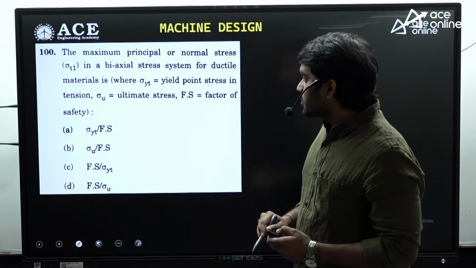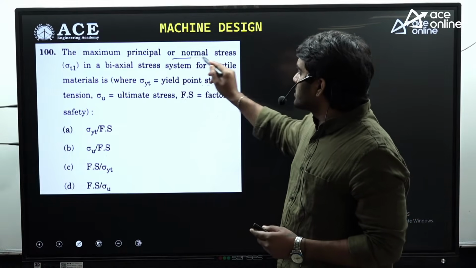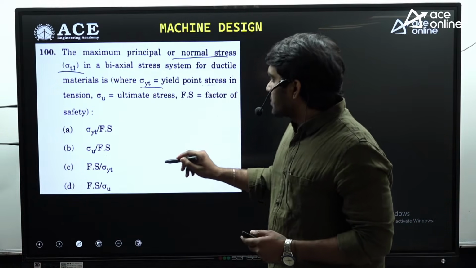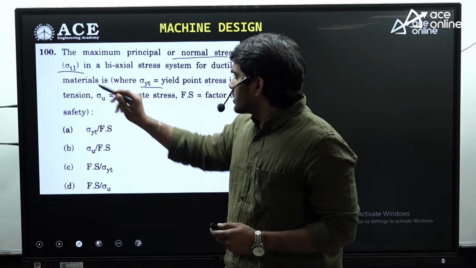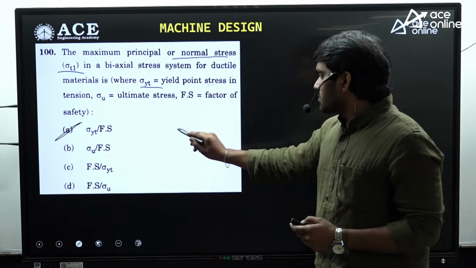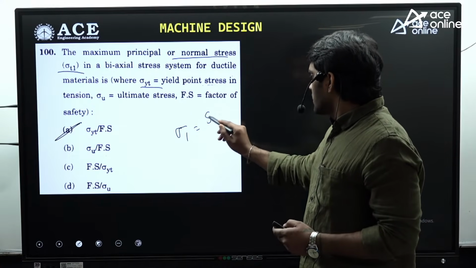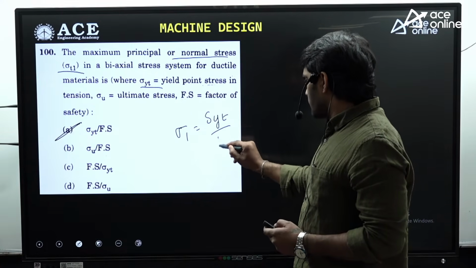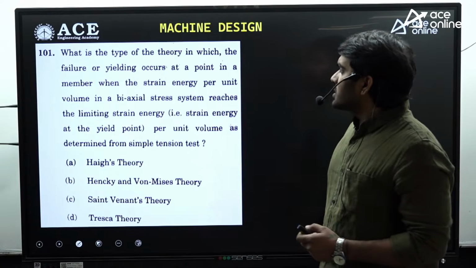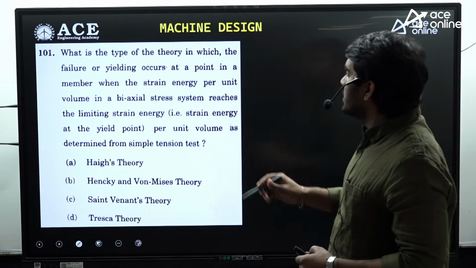Kindly understand this point. The maximum principal stress is given as sigma 1, and here sigma Yt is given. So the relation between principal stress and sigma Yt is sigma 1 is equal to SYT by factor of safety. Which is A.